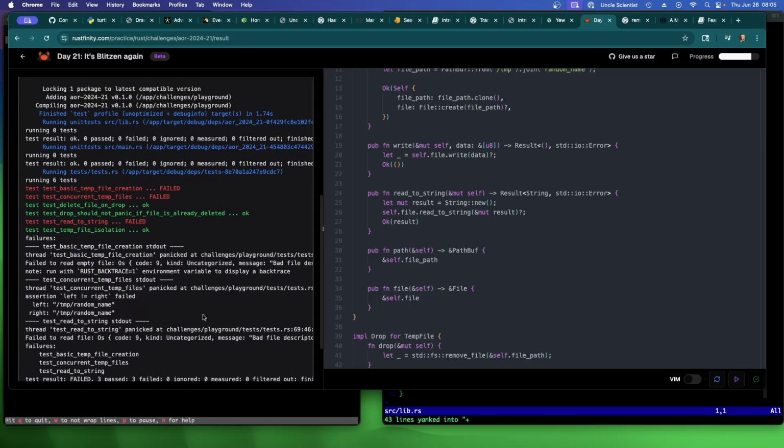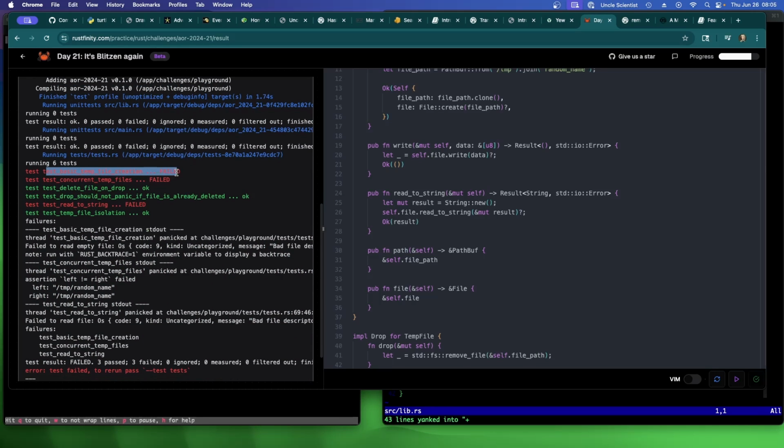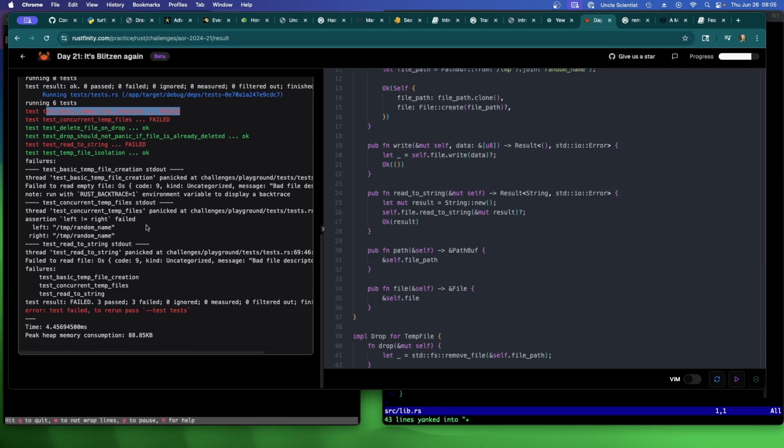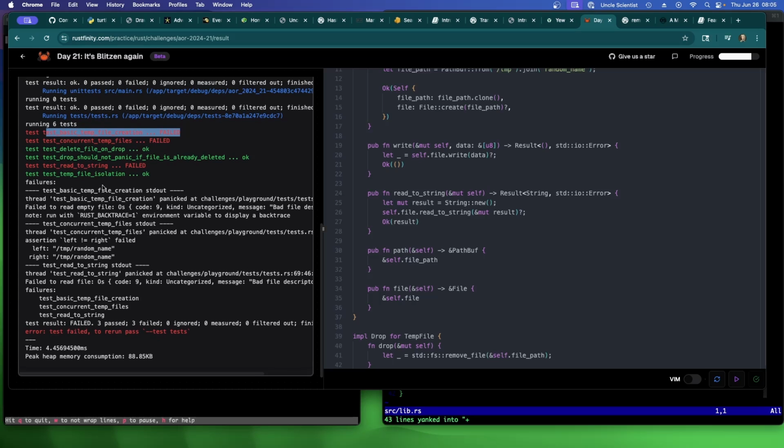All right, what do we got here? Test basic temp file creation failed. It is doing /temp. I got the drop working. Read to string failed. That's not good. Do I have to rewind to the beginning of the file or something? What is it expecting to see? And this I don't get.